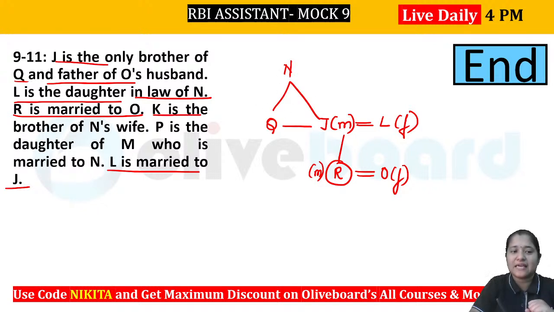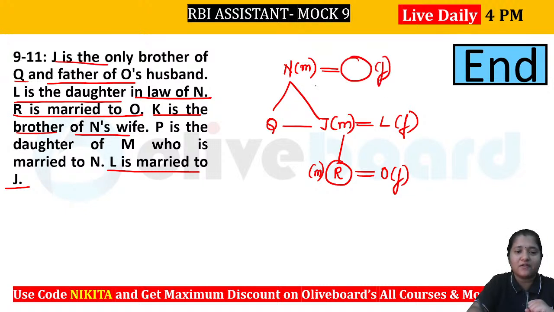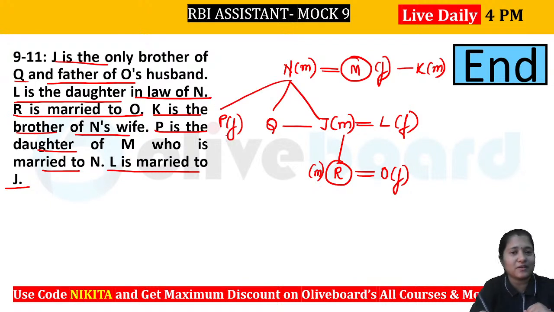Now it is given K is the brother of N's wife. That means N has a wife here. That means N will be a male person here. He has a wife. Now this is wife here. So you can see that K is the brother of N's wife. So K will be here as a male person. So K is the brother of N's wife. Okay. Now whatever is left, we will check it out. P is the daughter of M who is married to N. So you can see M will be like this here, and P has to be the daughter of M. So P will be this person here, and she is going to be a female person.